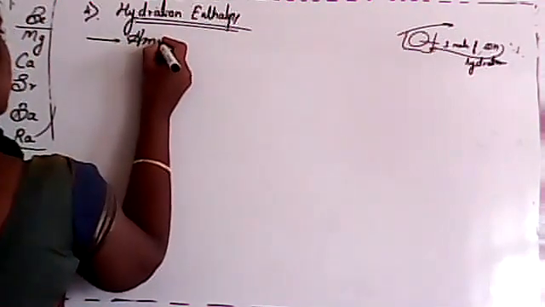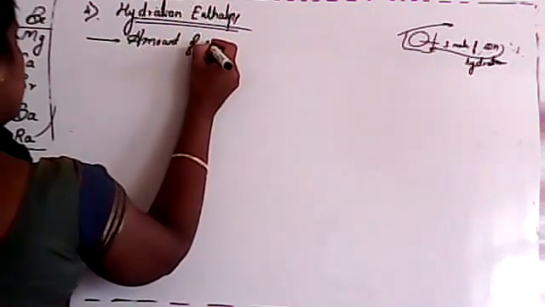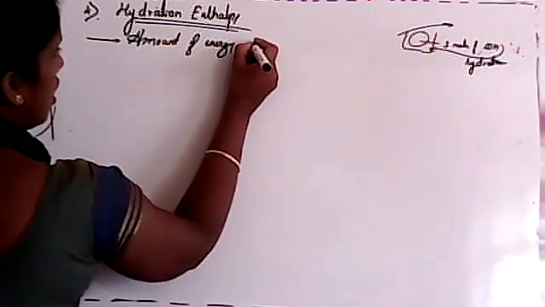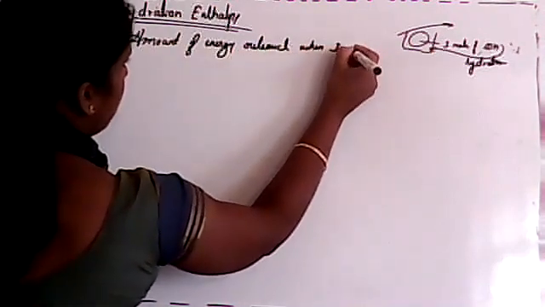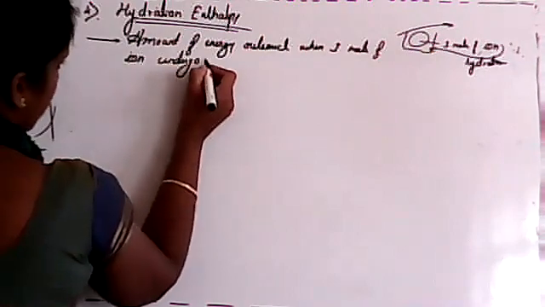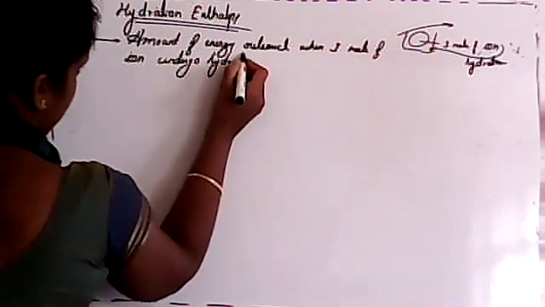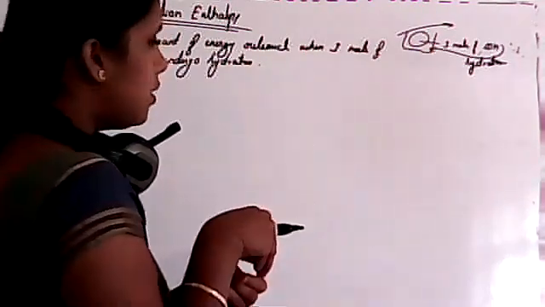The amount of energy released when one mole of ion undergoes hydration is known as hydration enthalpy. Whenever you immerse any ion into water, or whenever it undergoes hydration, it releases some amount of energy, and that is nothing but your hydration enthalpy.